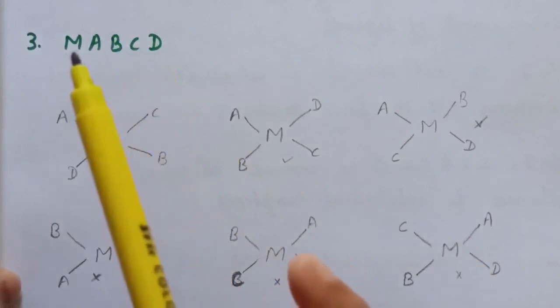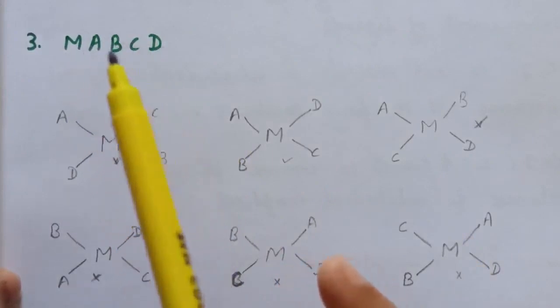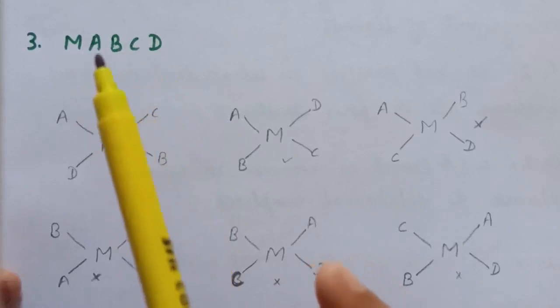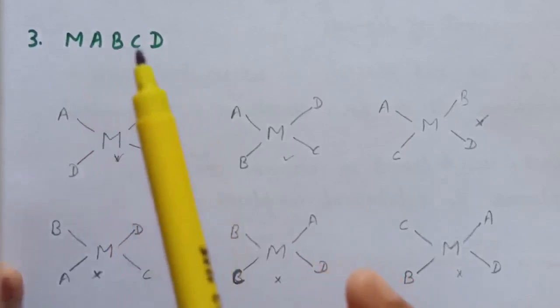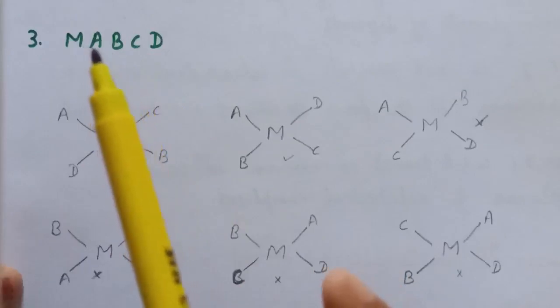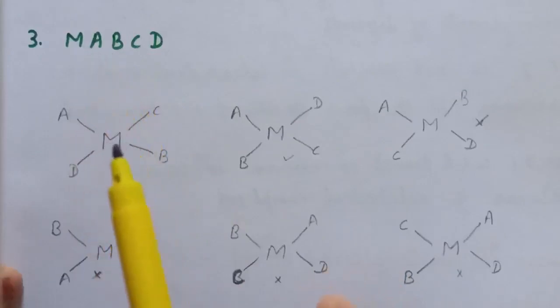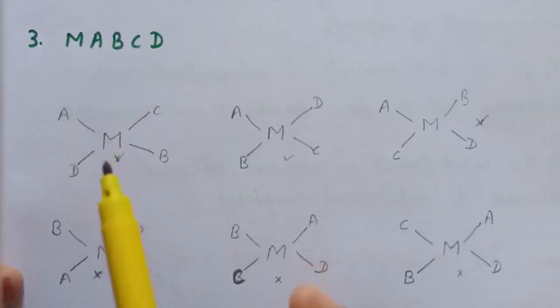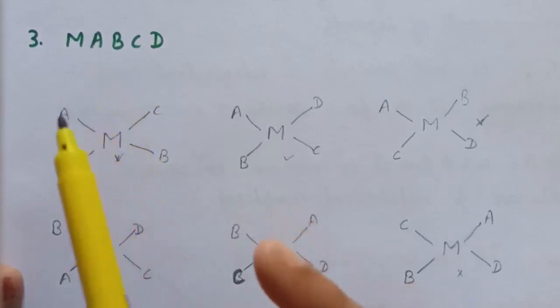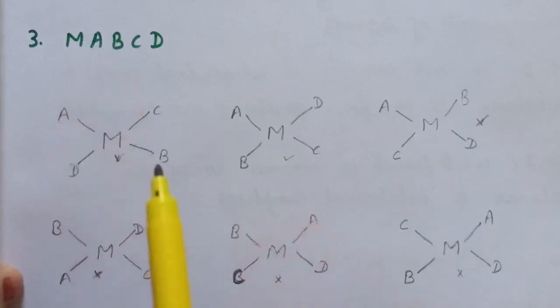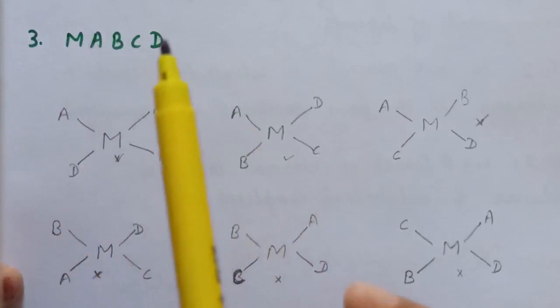M is the central metal atom and A, B, C and D are four types of ligand. Now in this case we have different possibilities. So how will we draw all the possibilities? First possibility: in the center we place the central metal atom and here we fix A. Now opposite to A we place B, then C, then opposite to A we place D.